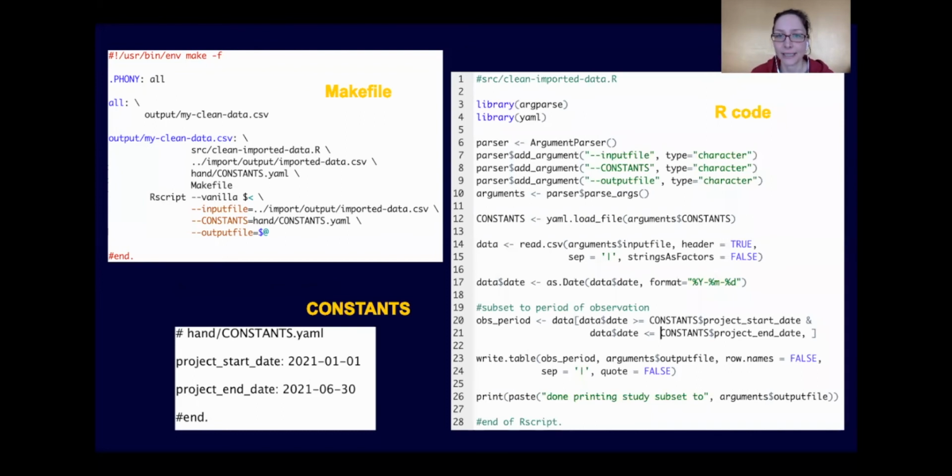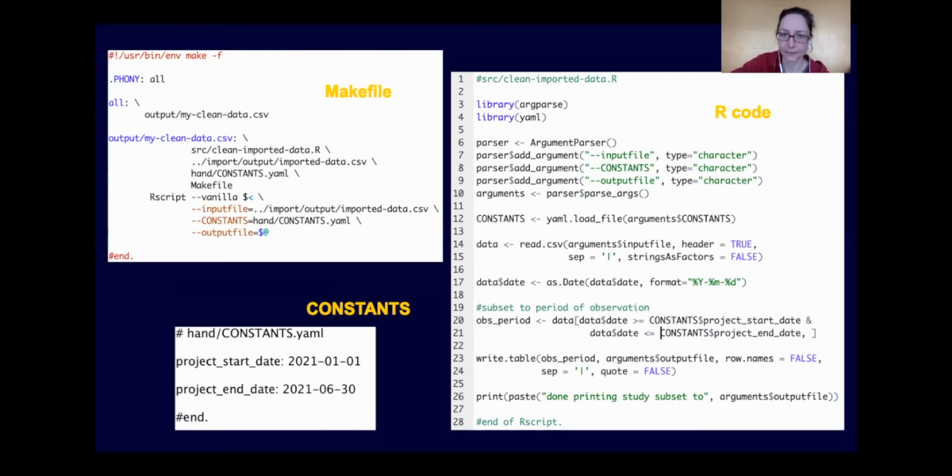Here on the right side is the R code. What we can do in our clean import data R script, we can import the argparse library and the YAML library. And then we will have a small section where we are going to designate our argument parser. What we do here is we designate that there is an input file argument, a constants argument, and an output file argument. And we're storing these names into an arguments object. If you look on the left side here in our Makefile, we are designating that the input file refers to import output imported data.csv. The constants file lives in hand constants.yaml, and the output file refers to the target that we're trying to generate.